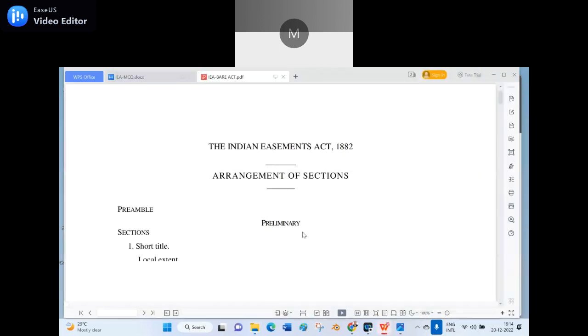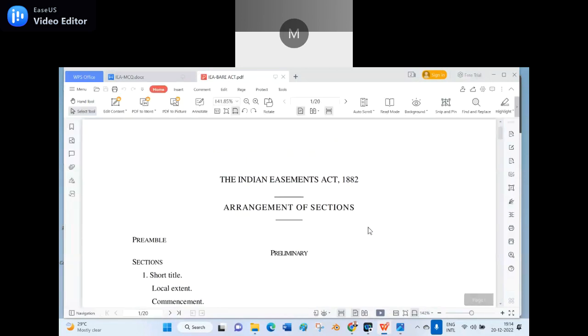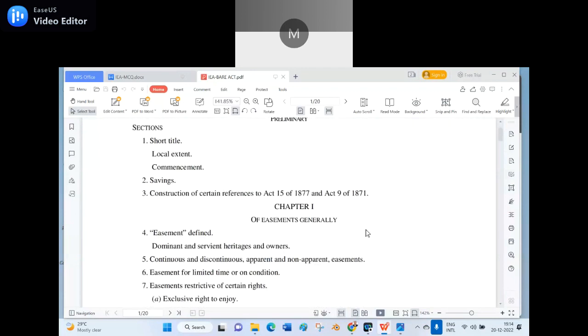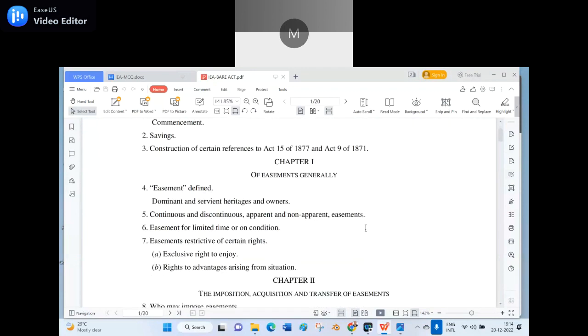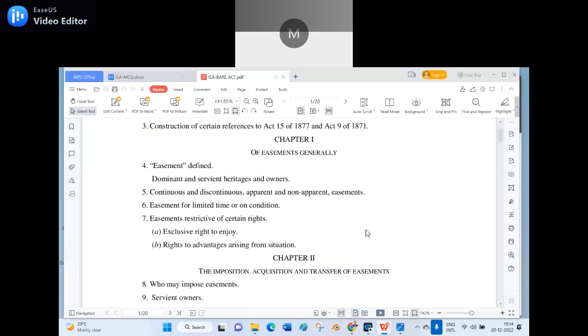And they may also ask the question, in which chapter are the sections more? See, chapter 1, they may ask which chapter has more sections.